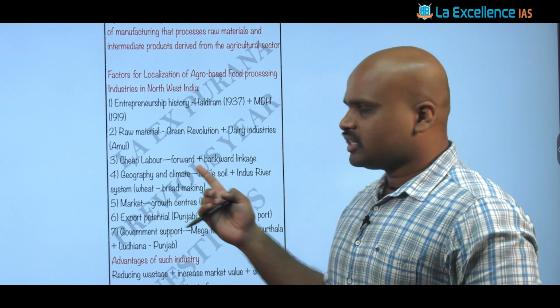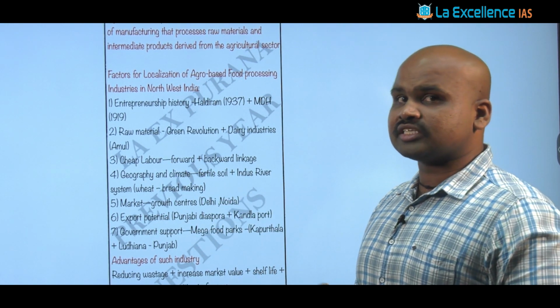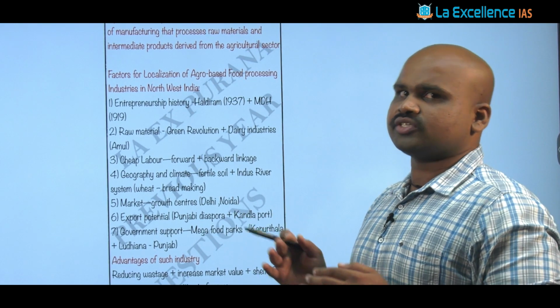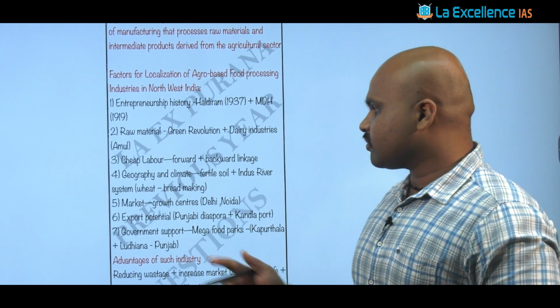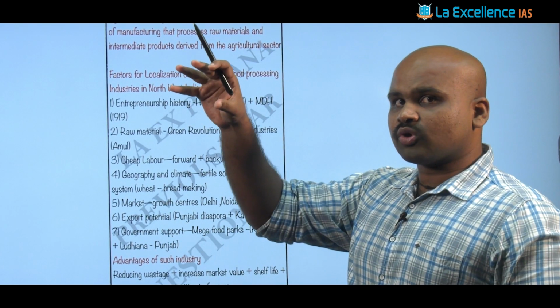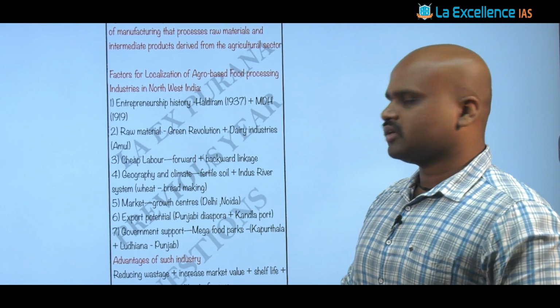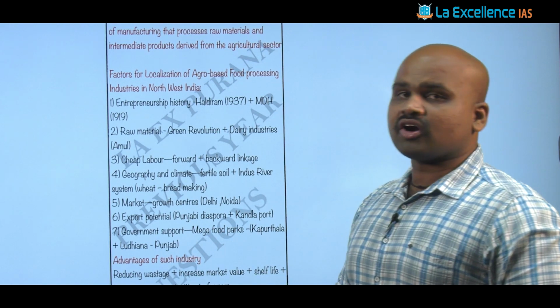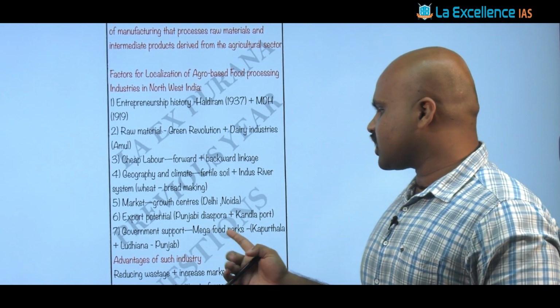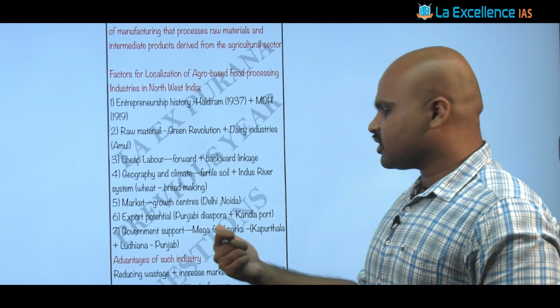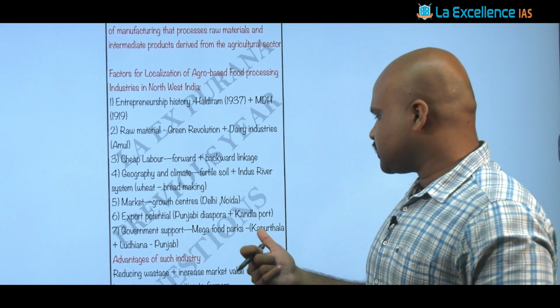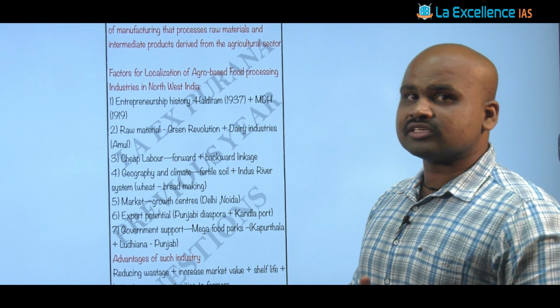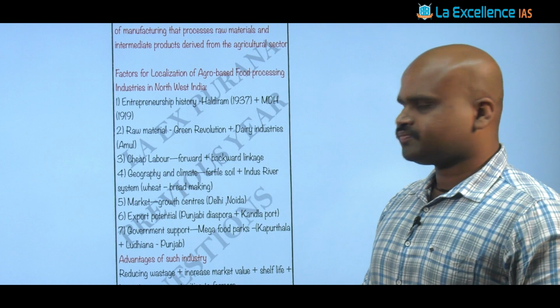Then there is availability of cheap labor, because these are high population density regions. There is also a strong market because growth centers like Delhi and Noida are near these regions. Then also there is government support, especially the mega food park scheme, in the regions of Kapurthala and Ludhiana in Punjab.